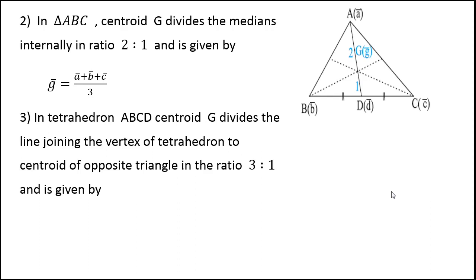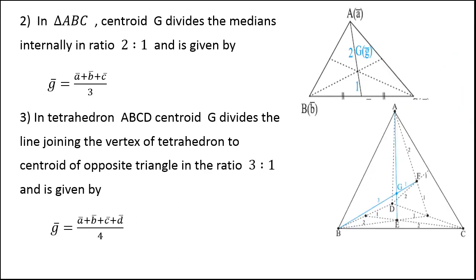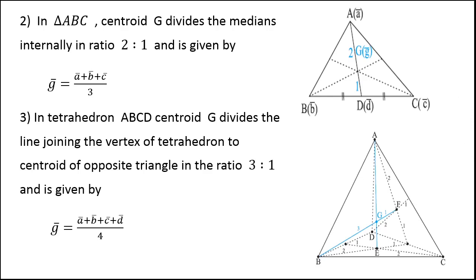Now, one more similar geometrical figure is the tetrahedron. Why is it called tetra? Because it has 4 faces. This is a solid figure, and it has 4 faces. Each face is a triangle.